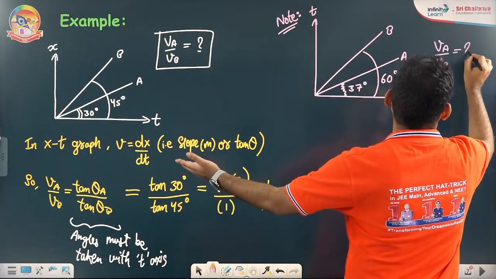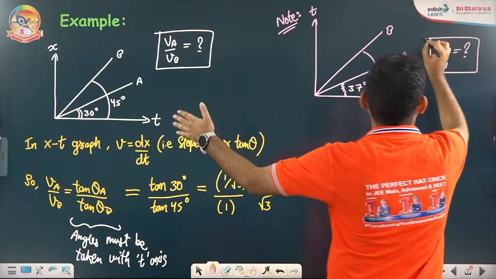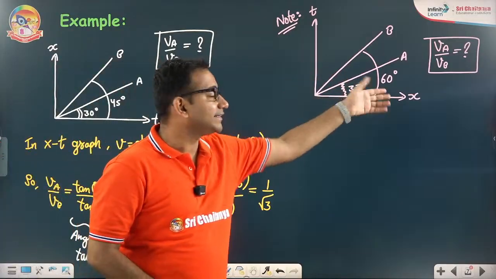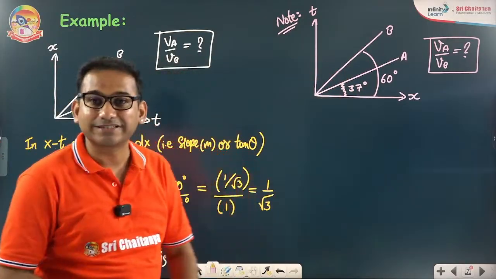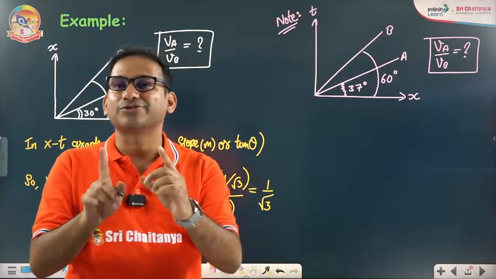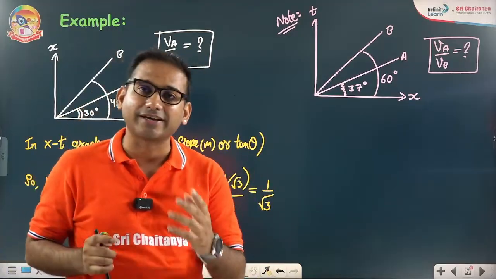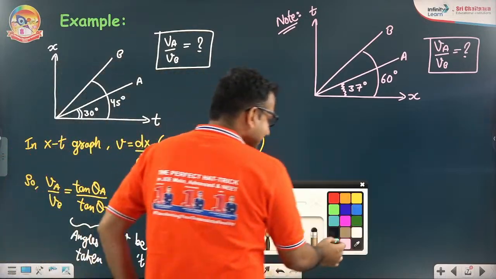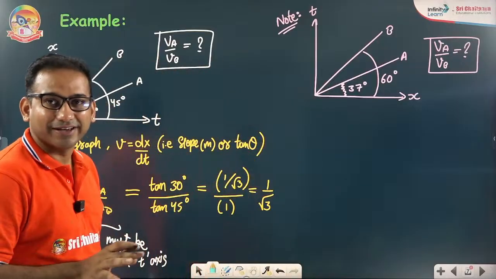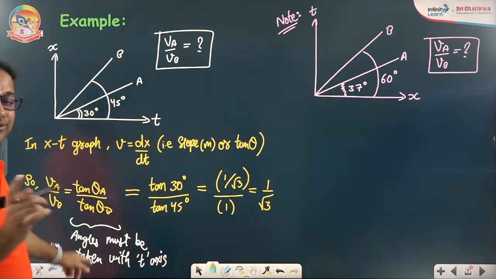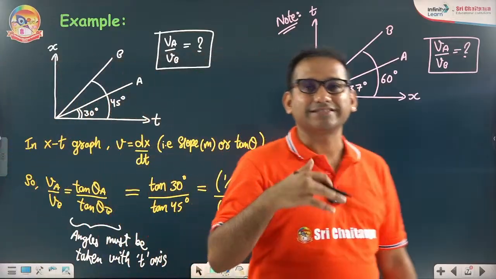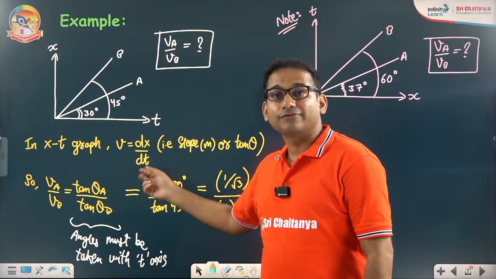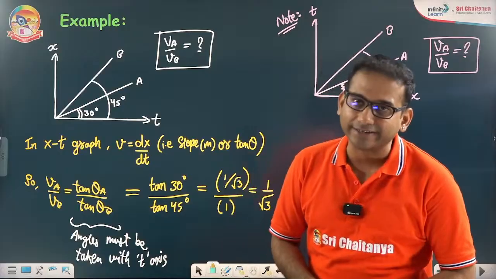So maximum students know that problem. Examiner would be asking you this problem, and doing theta A by theta B directly here will definitely be a common mistake. Examiner knows what majority of students are going to do as a mistake. So that is sometimes option A in the available 4 options. Just making you aware of what not to do. You don't have to every time take the angle with the x-axis. In any graph, in any chapter and topic, angle must be taken with the axis which contains the physical quantity of the denominator.